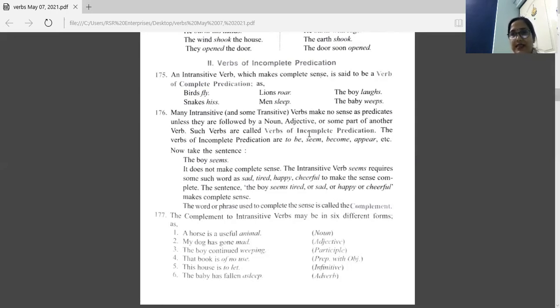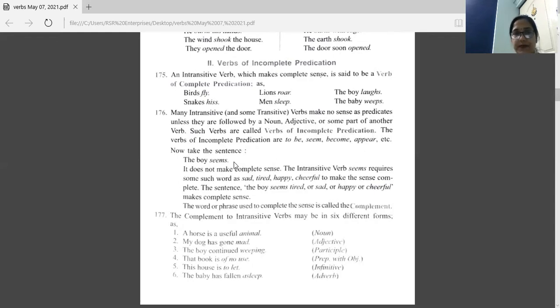In a sentence, the verb is there, but that verb wants some other word with it to complete the meaning of the predicate. Those verbs are known as verbs of incomplete predication. Okay. The verbs of incomplete predication are to be, seem, become, appear, etc.